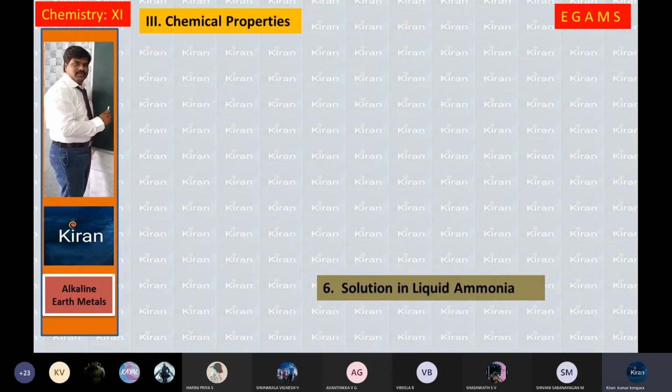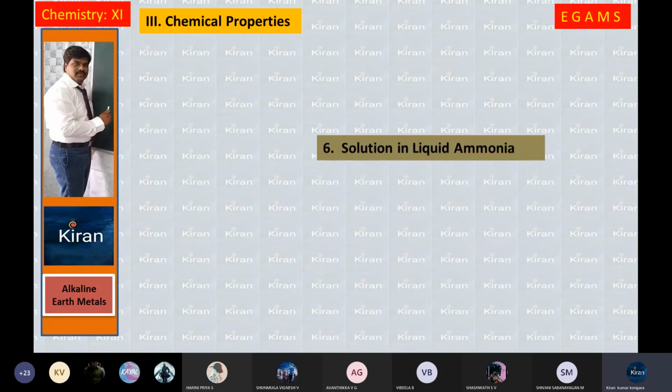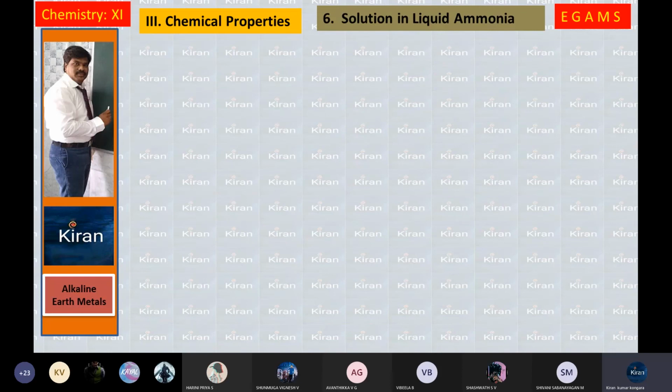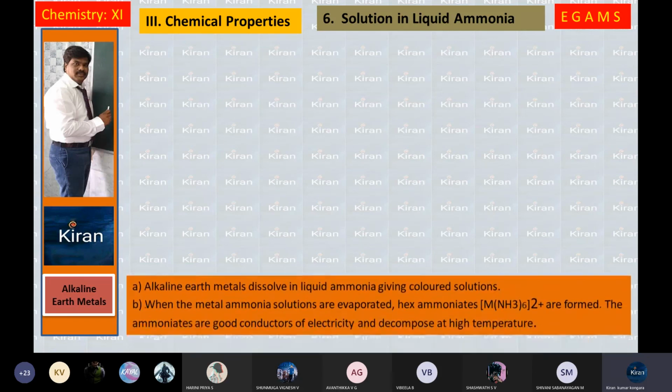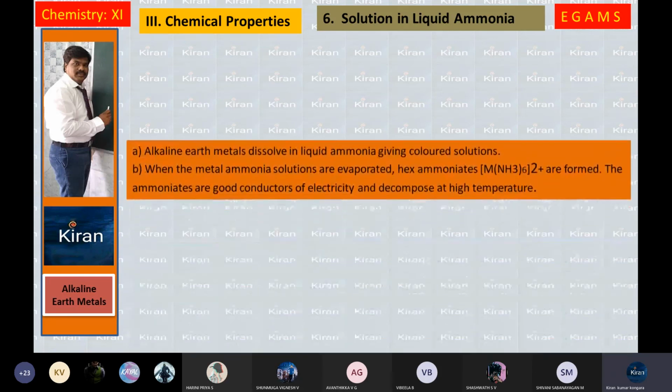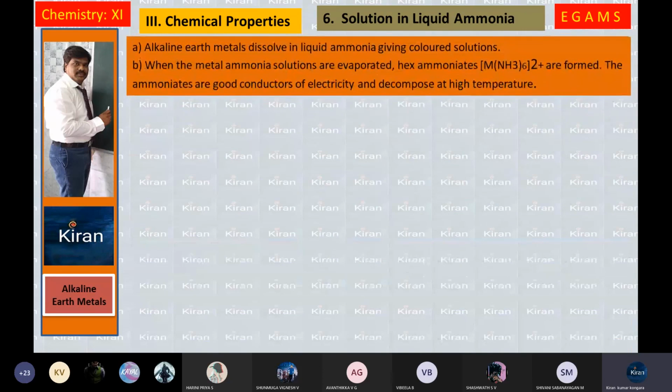Next chemical property is solution in liquid ammonia. In the same way, alkali metals also react with liquid ammonia. We got a blue colored solution in that chapter. But here, the alkaline earth metals are also dissolving or reacting with liquid ammonia. The same type of compounds we are going to see here. Alkaline earth metals dissolve in liquid ammonia, giving colored solutions.